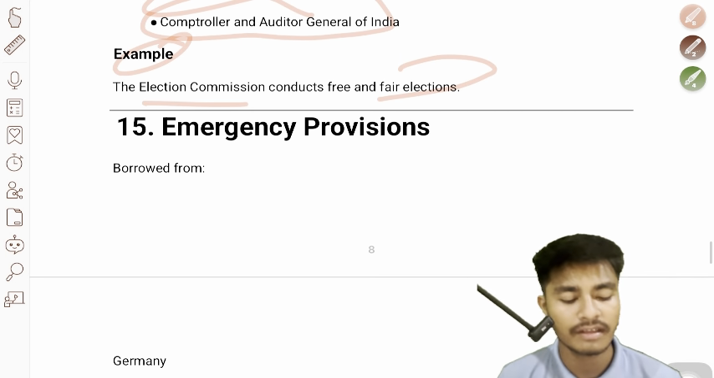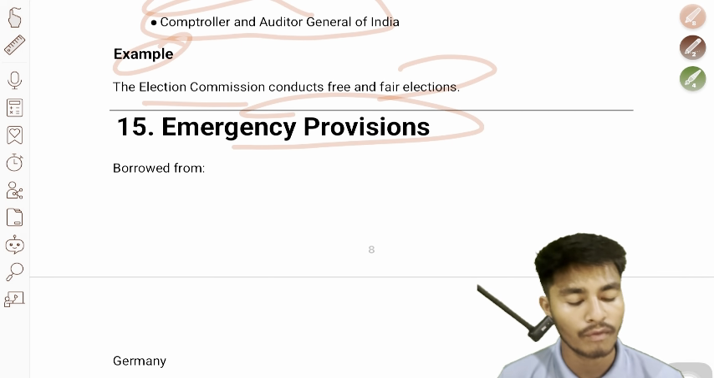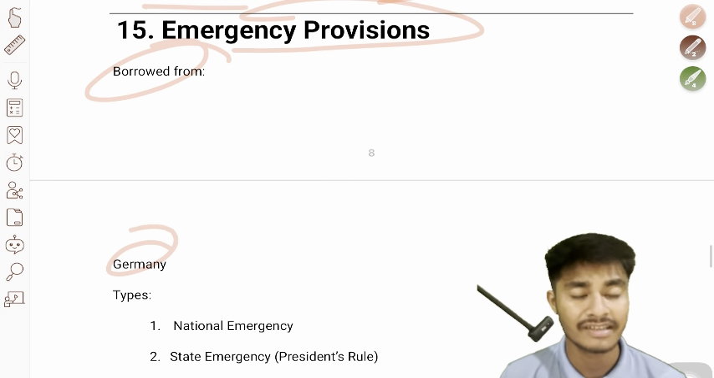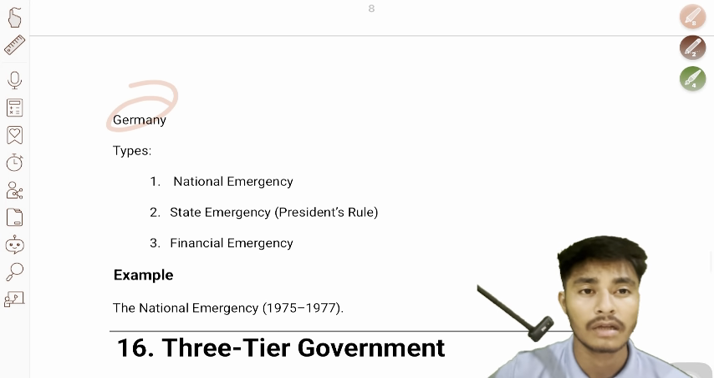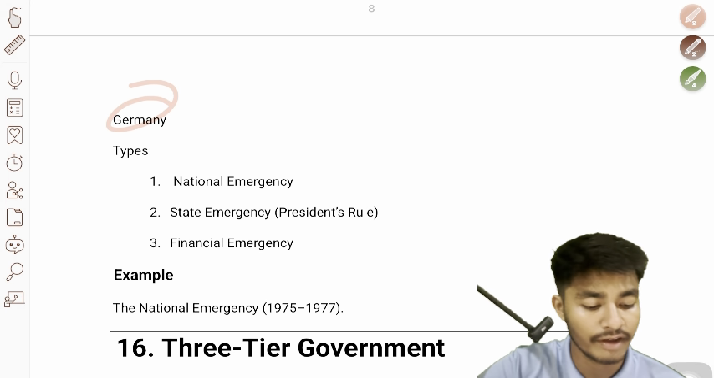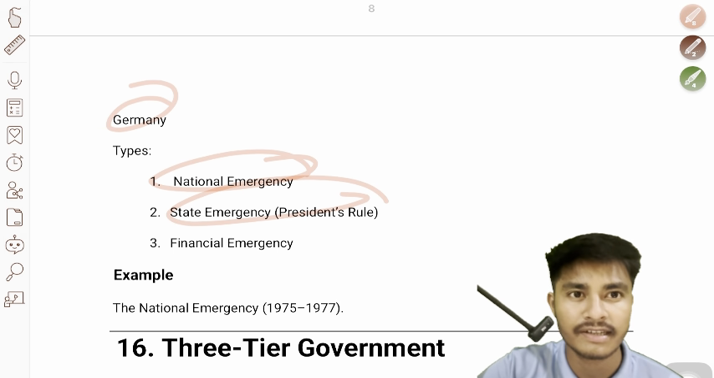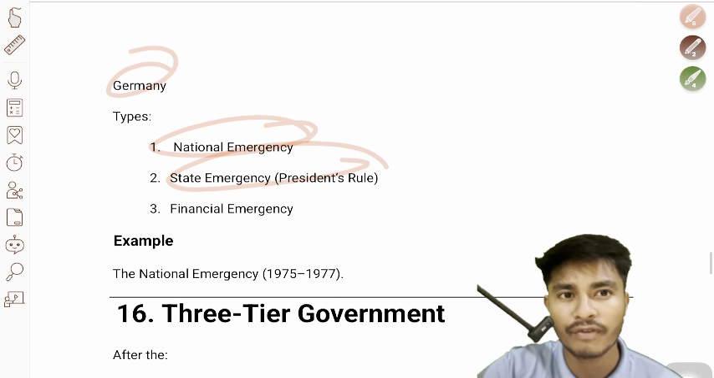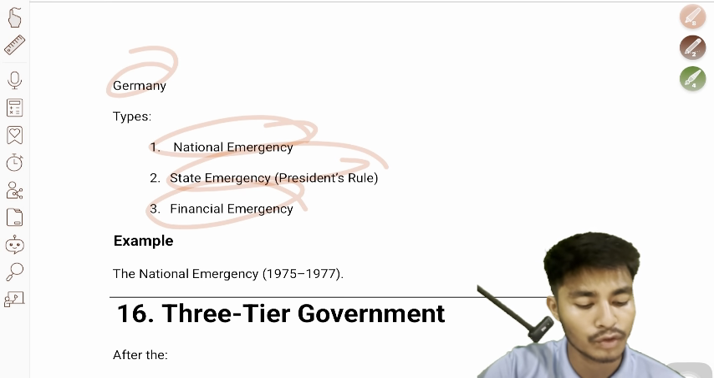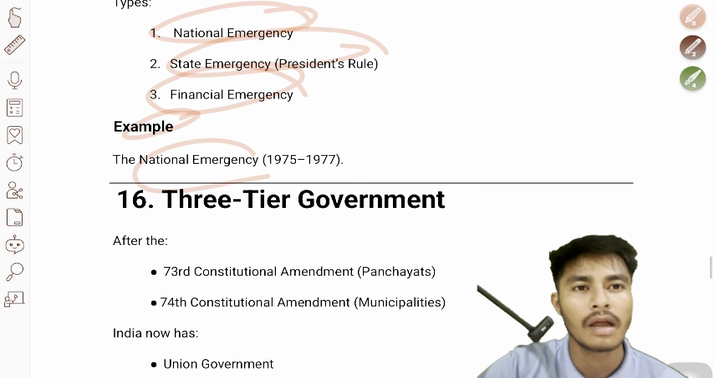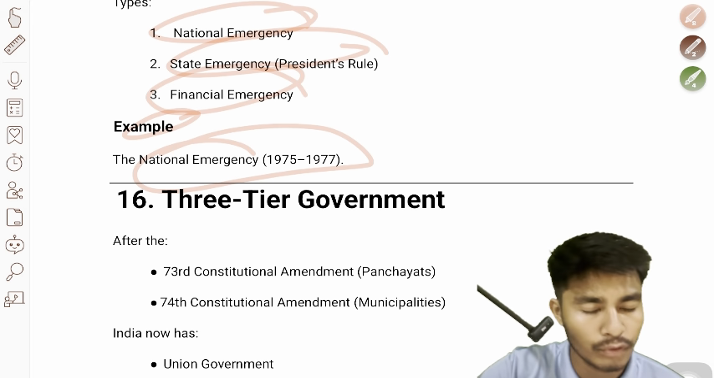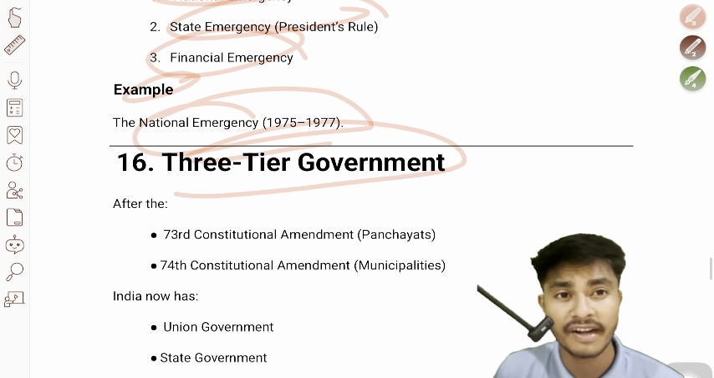And 15th, emergency provisions, borrowed from Germany. There are multiple types, three types of emergency. First one is national emergency. Second one is state emergency, which we also call President's Rule. And third one is financial emergency. Example, national emergency, 1975 to 1977.